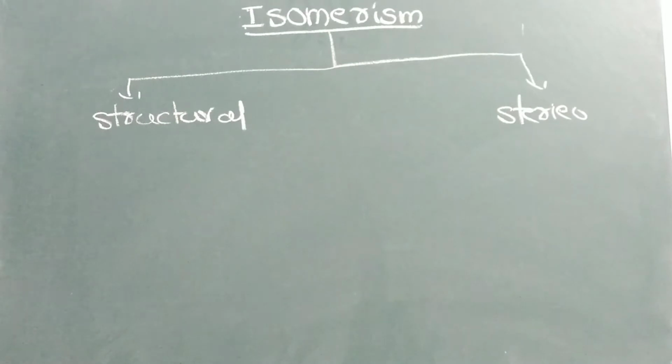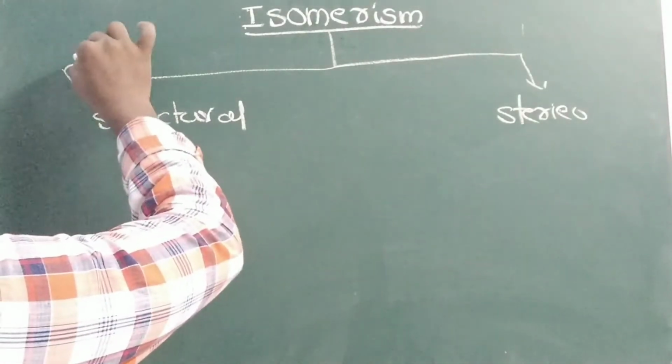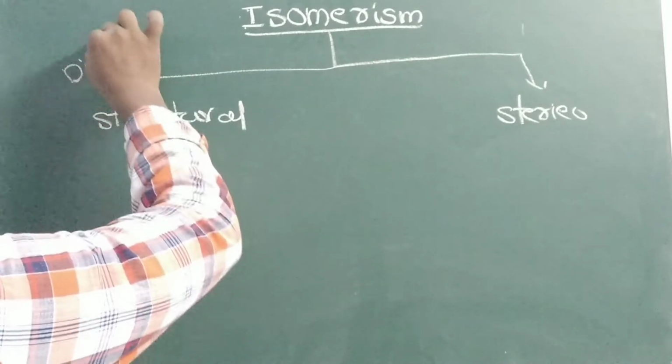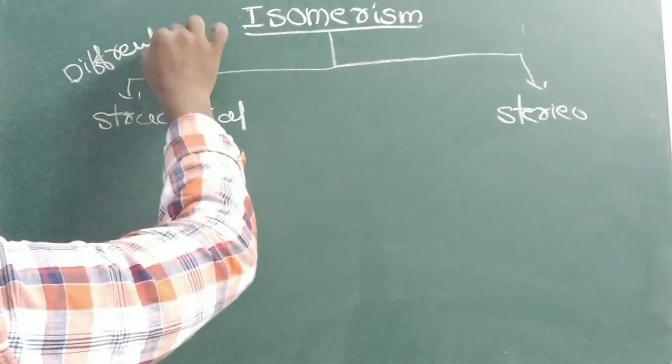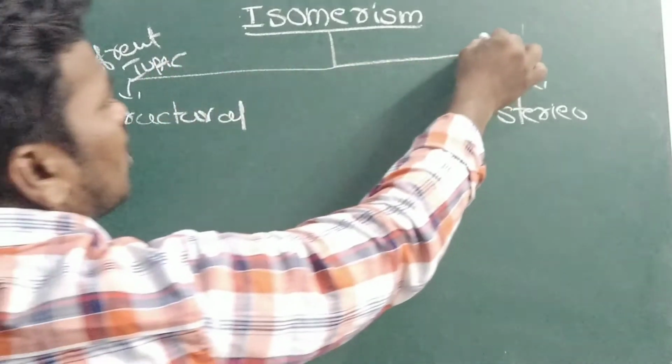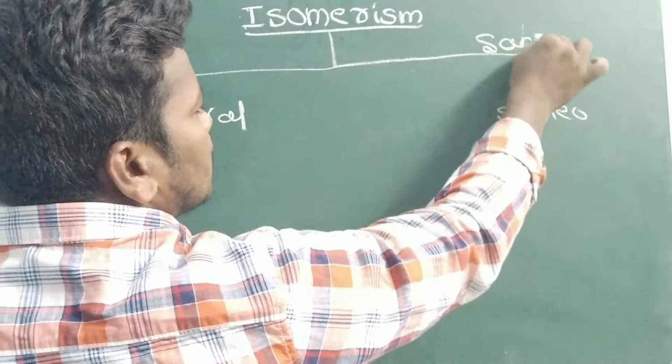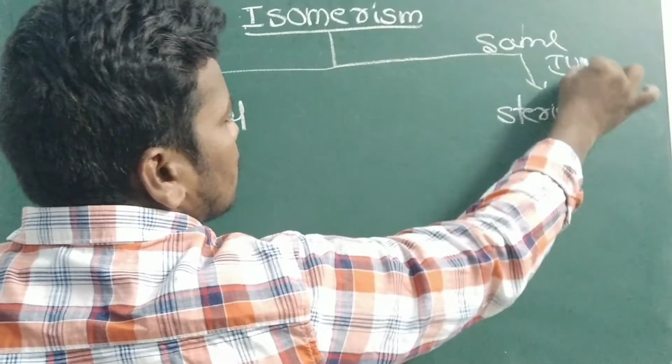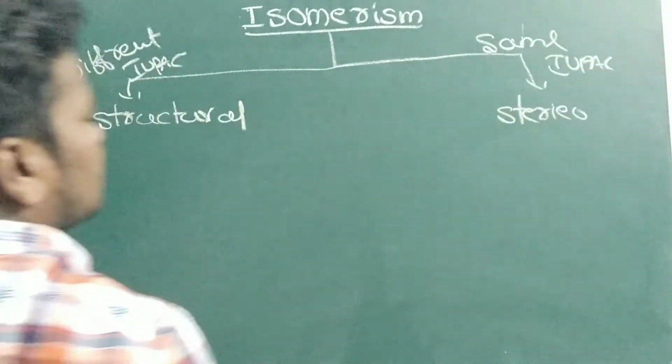Here different IUPAC names will be there, and the same IUPAC rules we can follow.